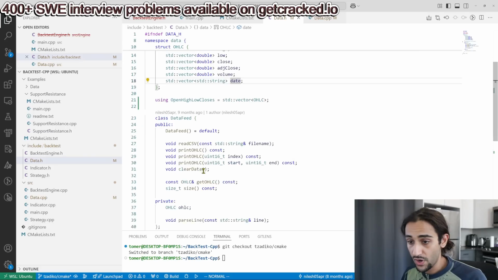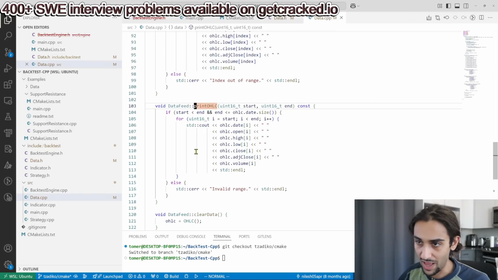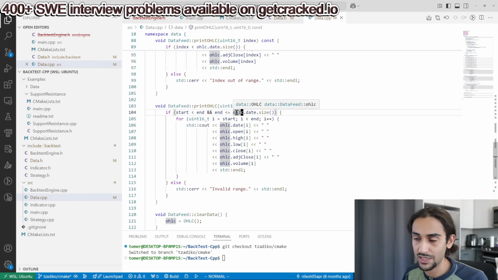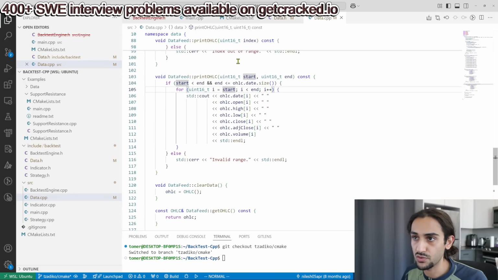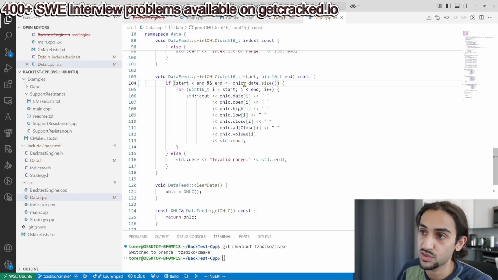What really rubbed me the wrong way here is the fact that you named your variables the same way I would name parameters. So there's no way to distinguish between this being a private data member or a parameter that was passed in. Because imagine this function was 100 lines. Functions shouldn't be that long, but imagine it was. I would not be able to see start and end, and I would have no idea whether open, high, low, close was passed into the function or whether it's a private data member. So there are different conventions. I would just put an underscore on all my private data members.